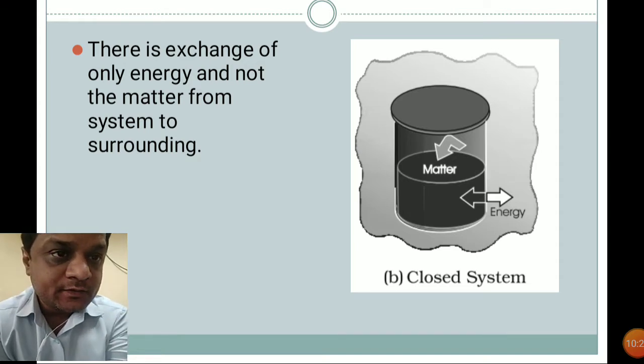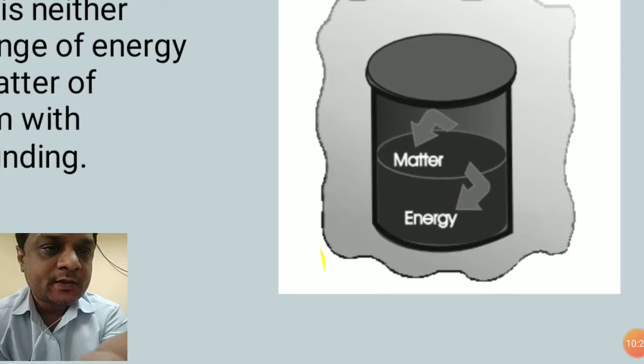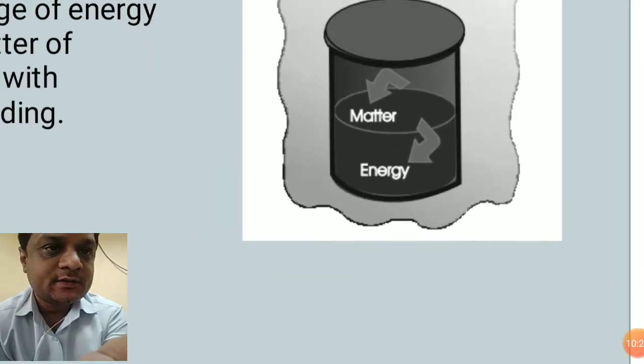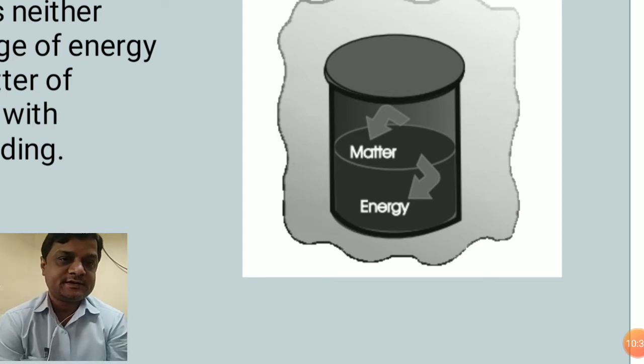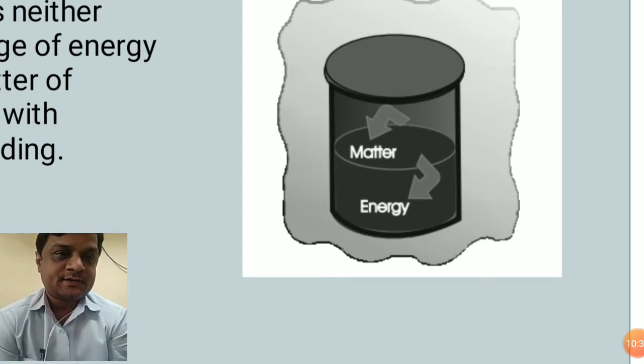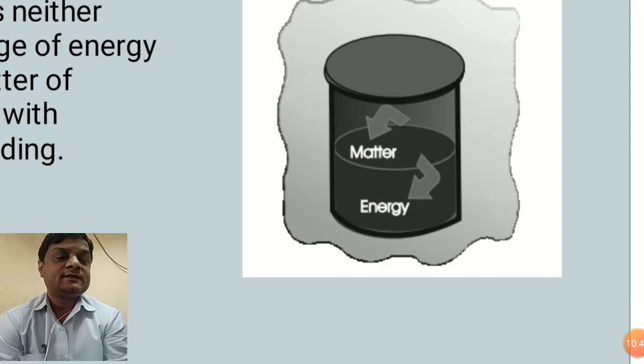Okay, now the next type of system is called an isolated system. In that case, there is neither exchange of matter nor exchange of energy taking place from the system to the surrounding. So that is called the isolated system. No matter is exchanged from the system to the surrounding, and no energy is exchanged from the system to the surrounding.